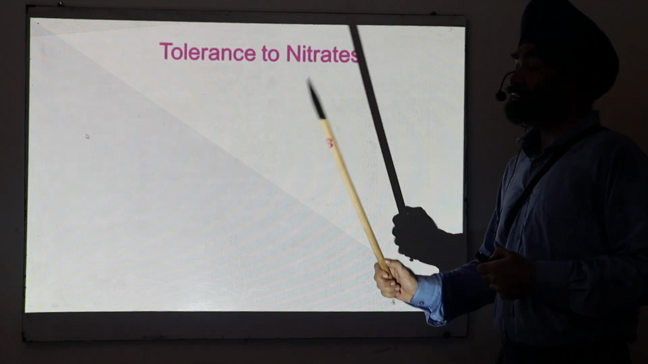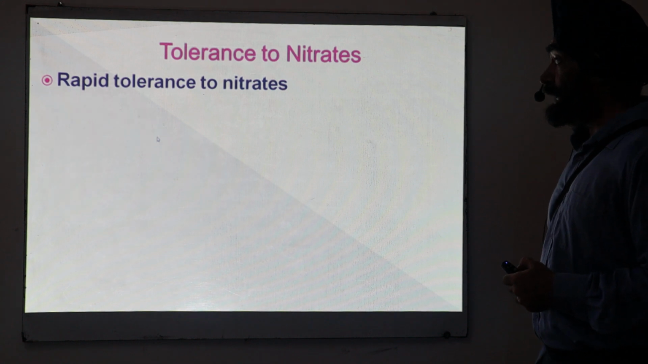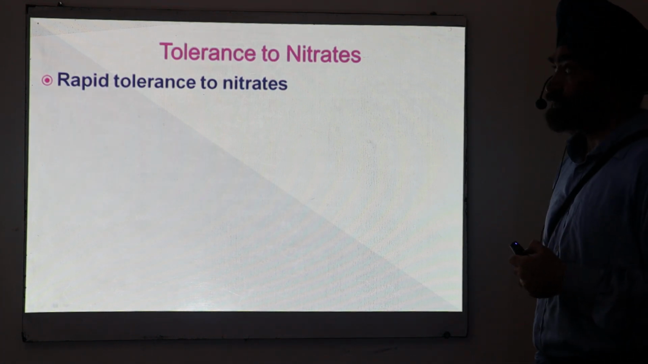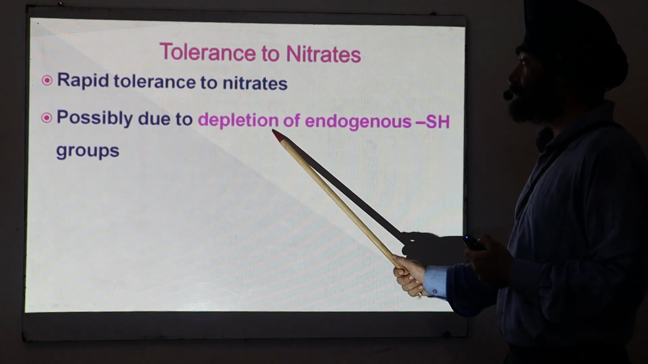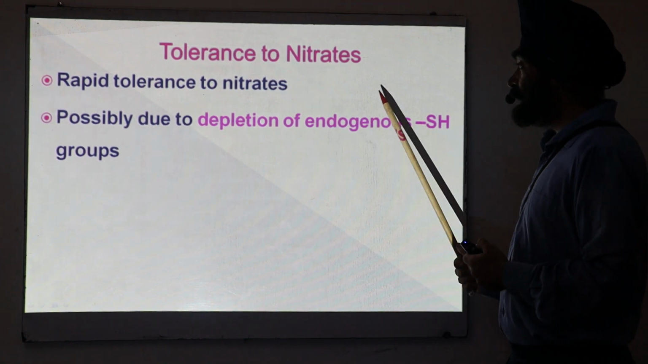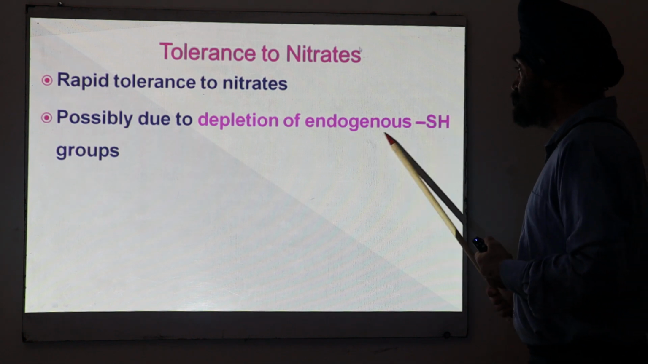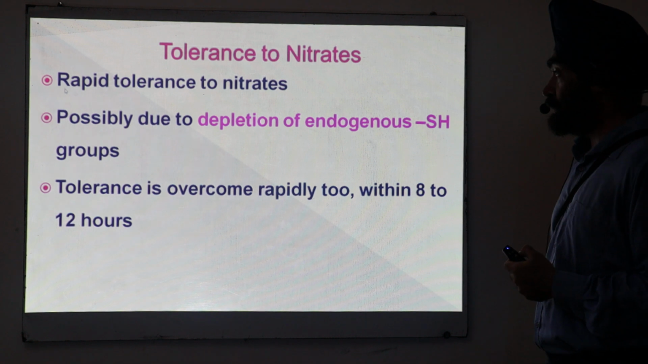Now a very important phenomenon with nitrates is tolerance. That means you are giving the nitrate, and their effect will disappear within a short period of time: rapid tolerance. This mechanism is perhaps because, if you remember the previous slide, I told you they are dependent upon the presence of thiol groups. Thiol groups are depleted, so their action is not there.